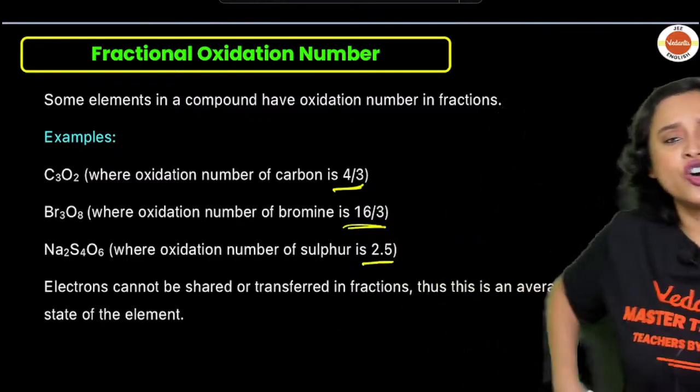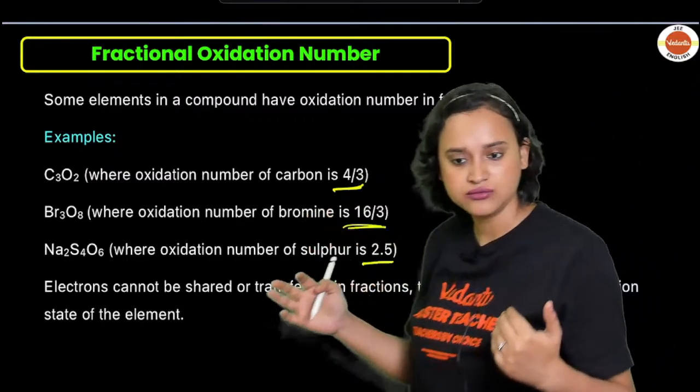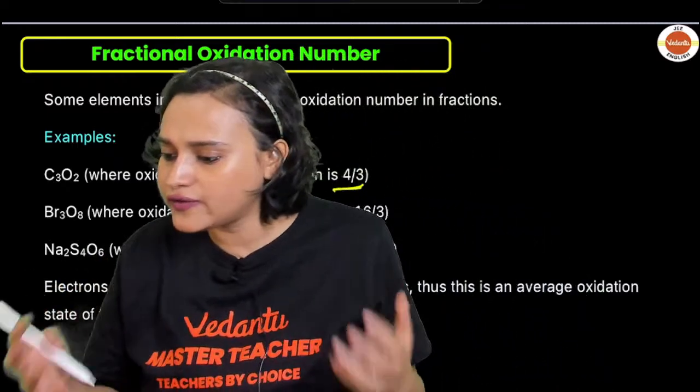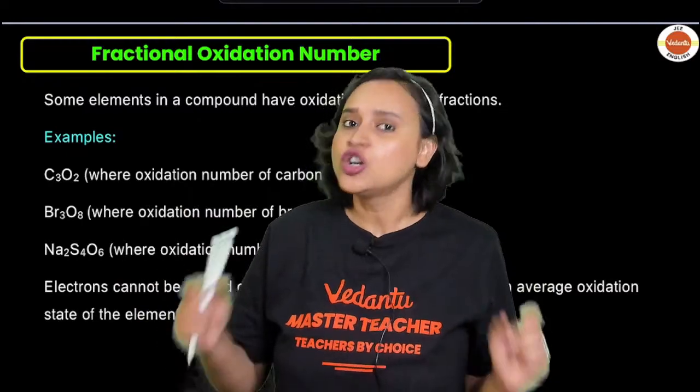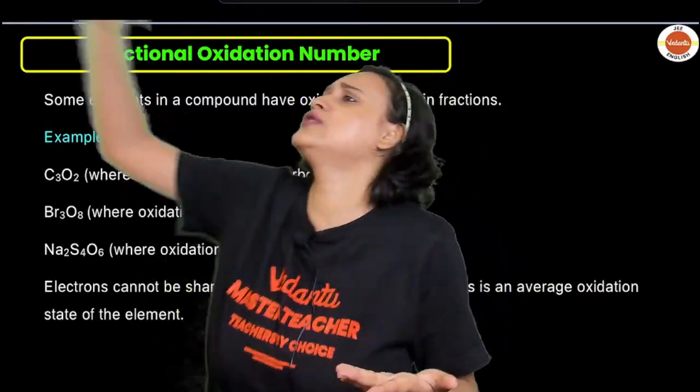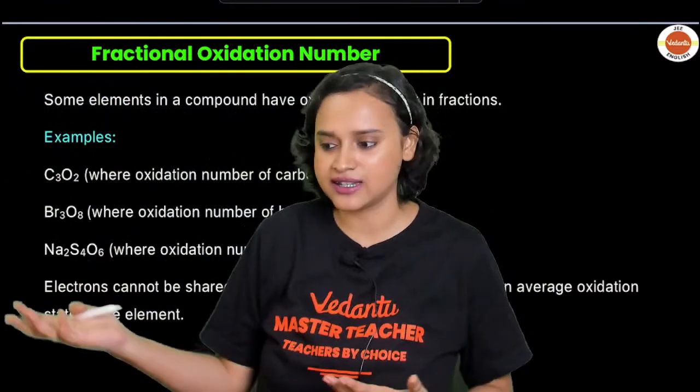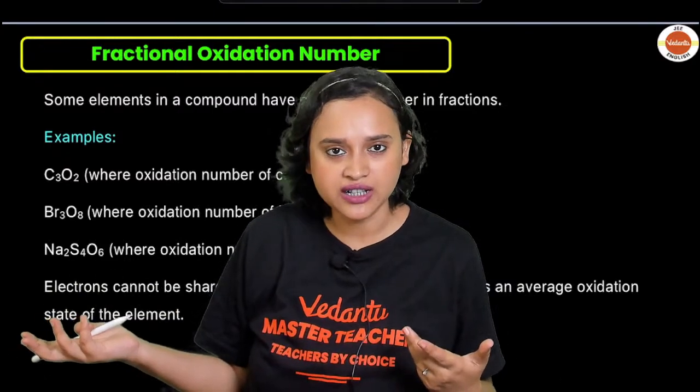So electrons cannot be shared, right? Or they cannot be transferred in fractions. Do we understand this? How can half of an electron go and travel somewhere else, guys? Half of an electron cannot travel, right?